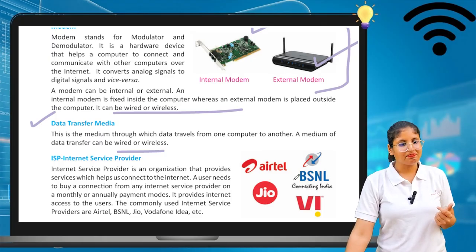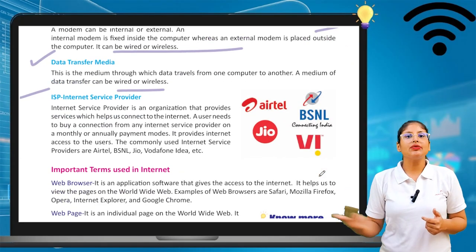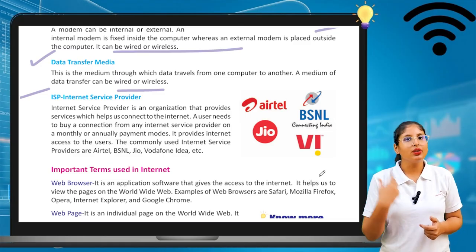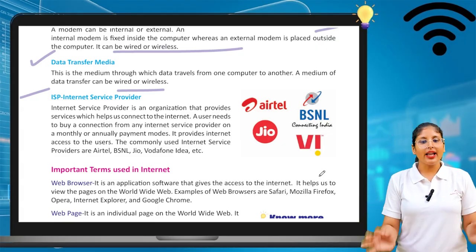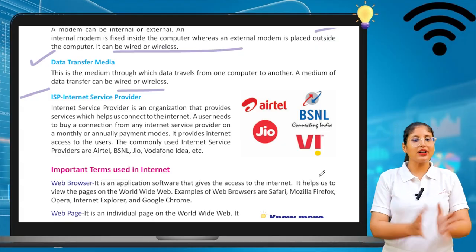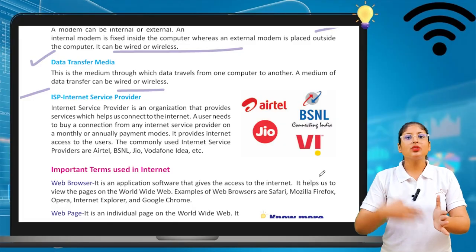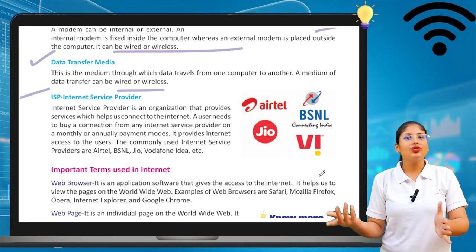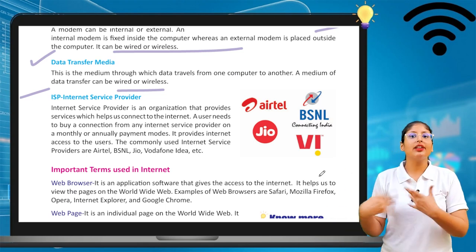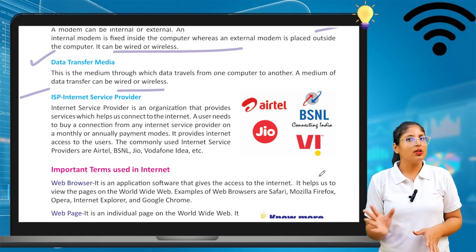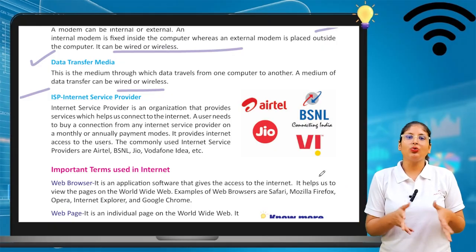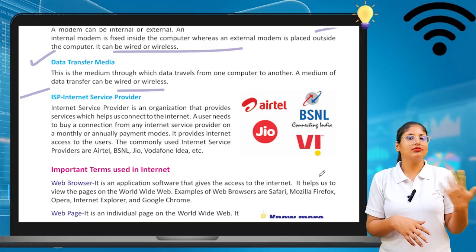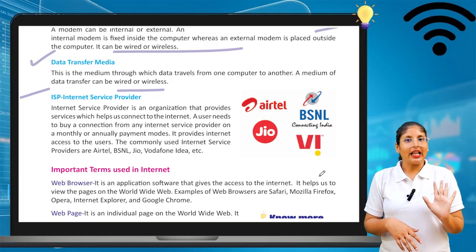Next, ISP, Internet Service Provider. What are the internet service providers that give internet service to you? An internet service provider is an organization that provides a service which helps us connect to the internet. Nowadays Vodafone, BSNL, Airtel, Jio give internet facility to you at very affordable prices. I know the prices of internet have increased nowadays, but if I talk about 2-3 years before, it was very reasonable.